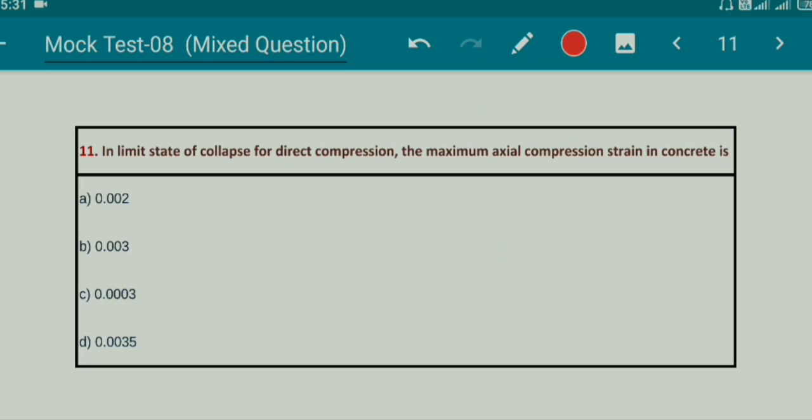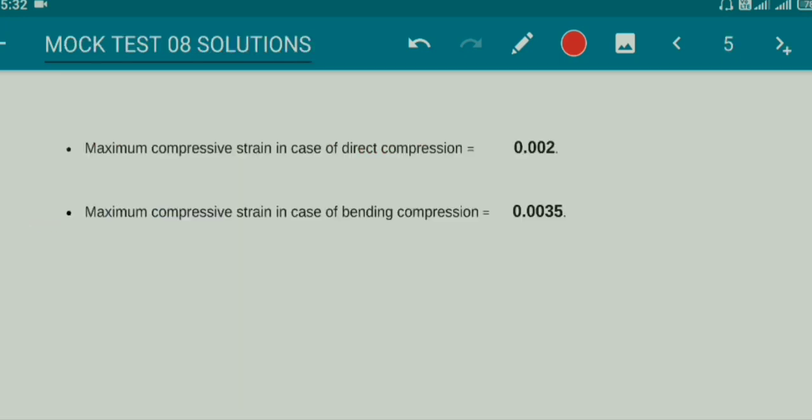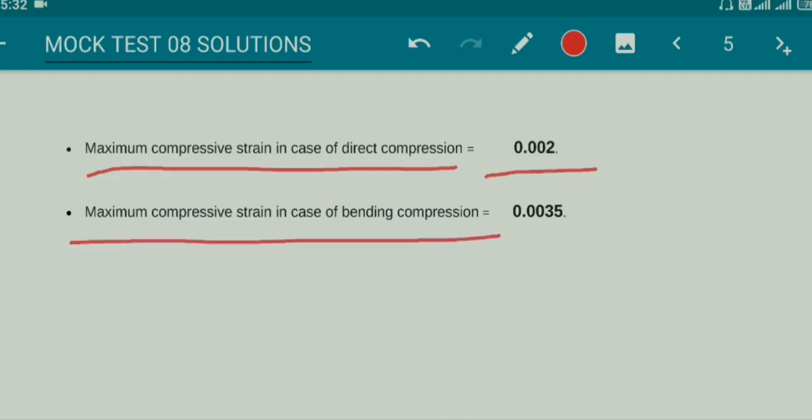Question number 11. In limit state of collapse for direct compression, the maximum axial compression strain in concrete is option A, 0.002, option B, 0.003, option C, 0.0003, option D, 0.0035. Right answer is option A, 0.002. Maximum compressive strain in case of direct compression is 0.002 and maximum compressive strain in case of bending compression is 0.0035.